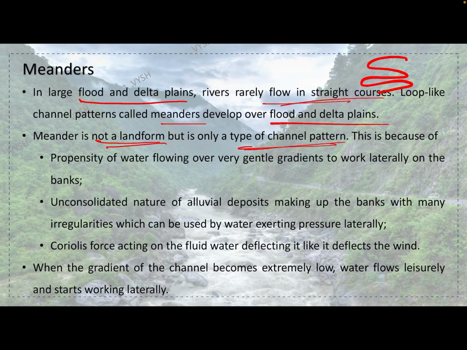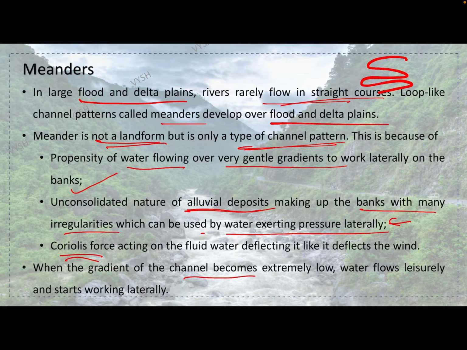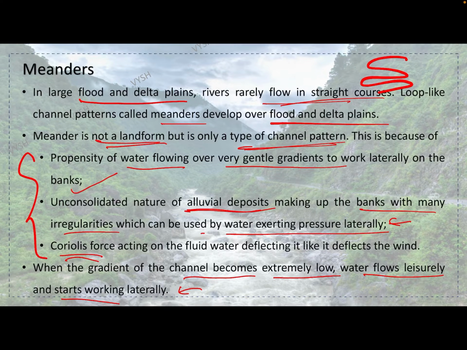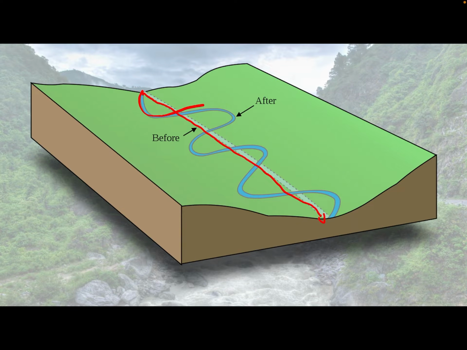This is because of the propensity of water flowing over very gentle gradients to work laterally on the banks, the consolidated nature of alluvial deposits making up the banks with many irregularities, which can be used by water exerting pressure laterally, and the Coriolis force acting on the fluid water. When the gradient of the channel becomes extremely low, water flows leisurely and starts working laterally. See, this is the actual course of the river. But what happens because of these three things, it will start flowing in this way.